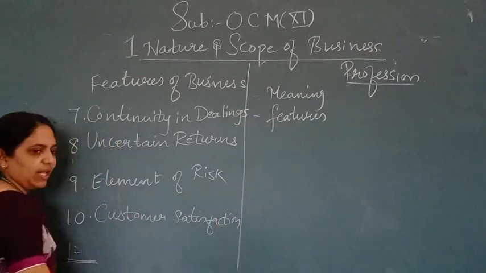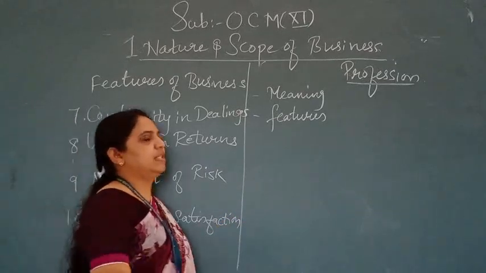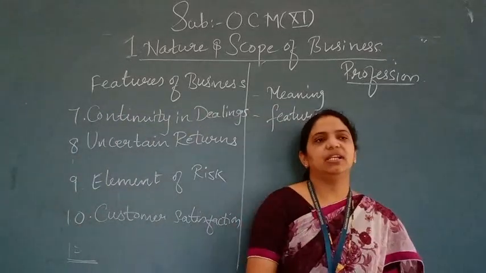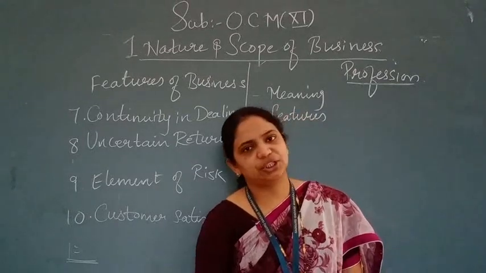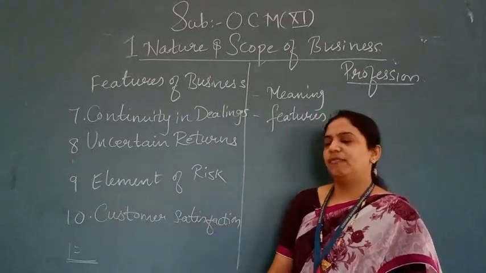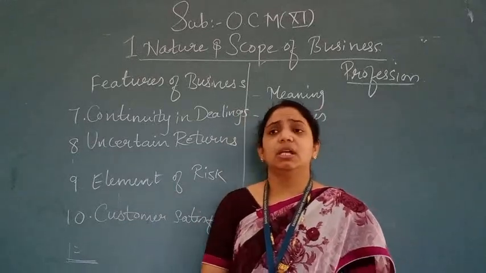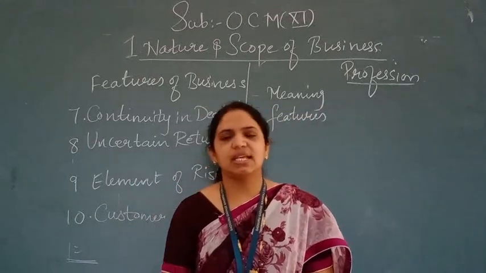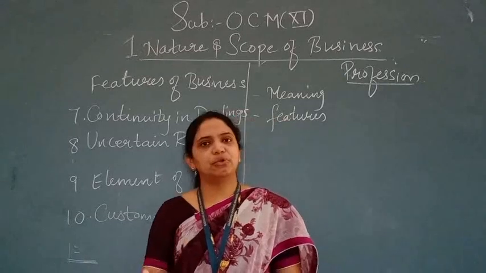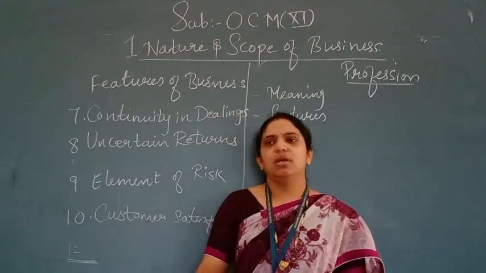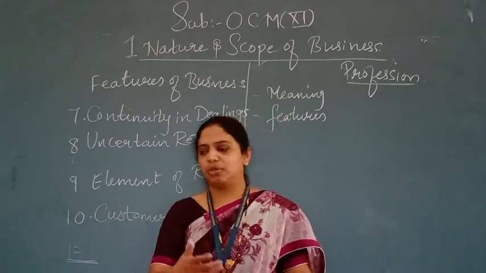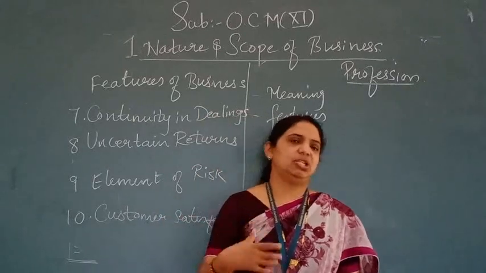So we will start our lecture with the remaining points which were left in the last lecture about the features of business. The last point which I taught you in the last lecture was dealing in goods and services, where goods were divided into two parts: consumer goods and capital goods. Consumer goods like tea, milk, sugar; capital goods like plant, machinery, etc.